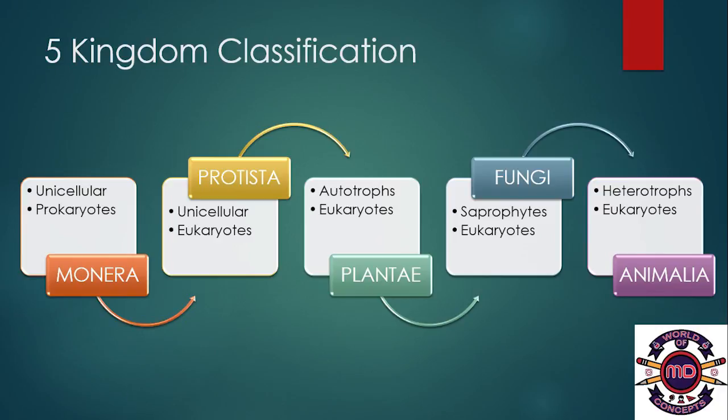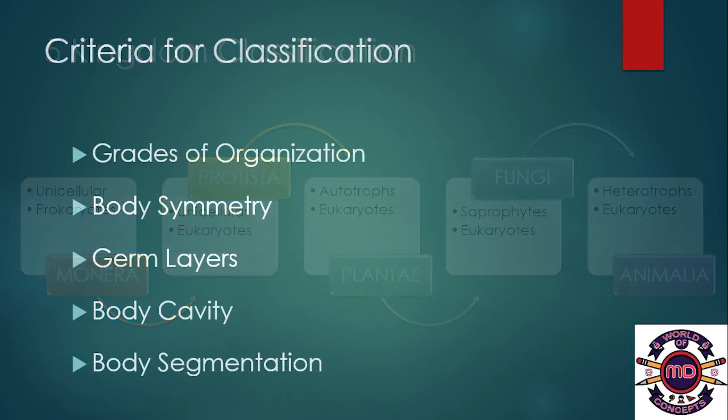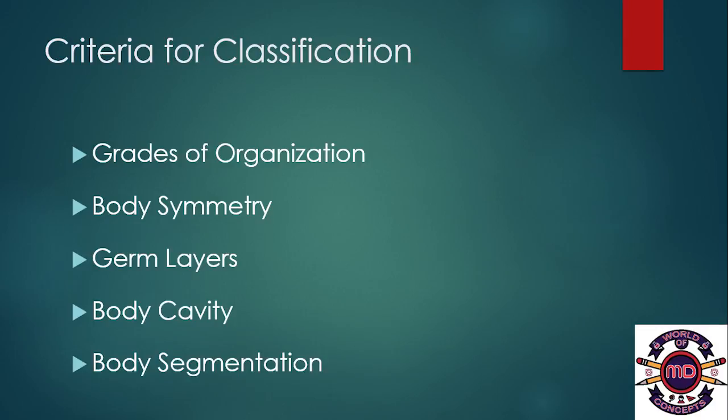Plantae makes their own food, hence they are called autotrophs. Fungi, since they depend upon dead and decaying matter, are considered saprophytes. And when it comes to Animalia, since they are dependent on plants and other organisms, they are termed heterotrophs. Criteria for classifications.